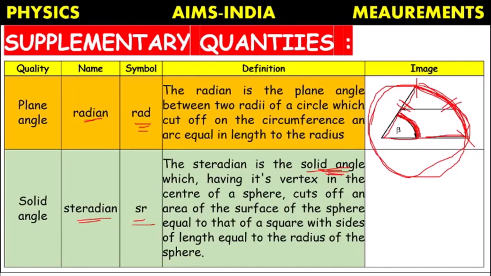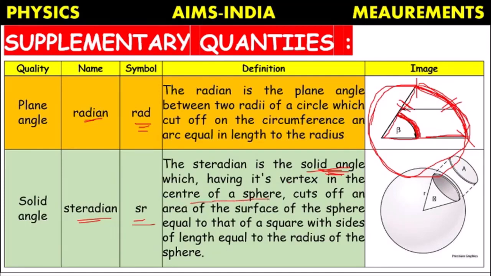The solid angle exists for solid shapes, having its vertex at the center of the sphere. This point is called the vertex. For the circle, and also for the sphere, inside the sphere at the center, this solid angle vertex will exist.